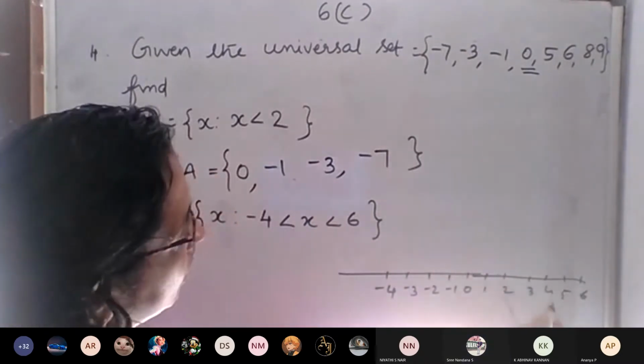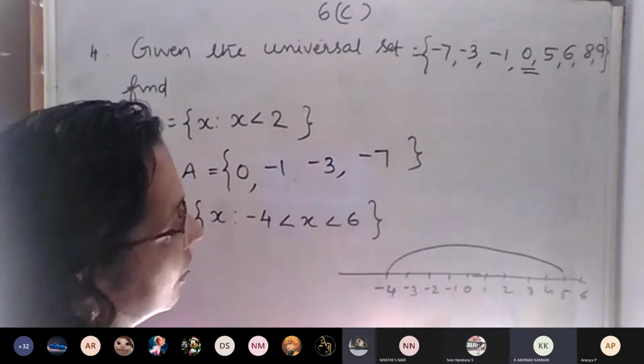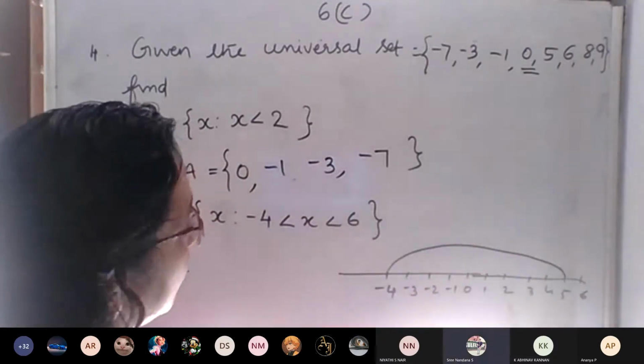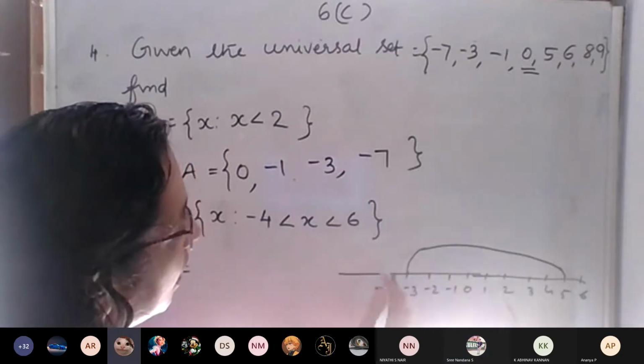So from where to where we want to take? From -3 to 5. 4 no need. -3 to 5.